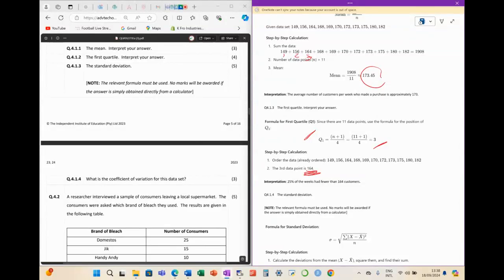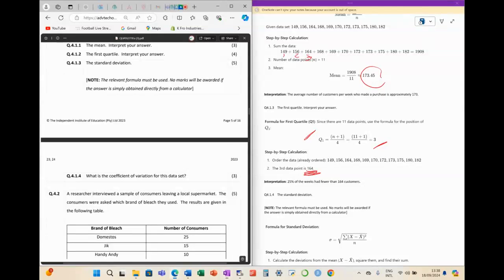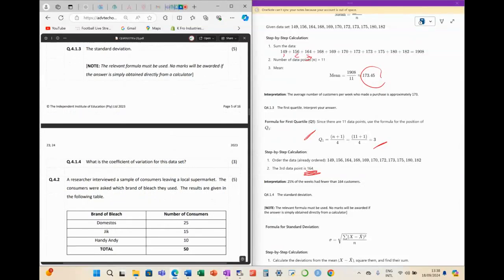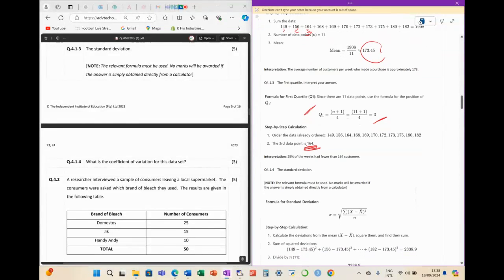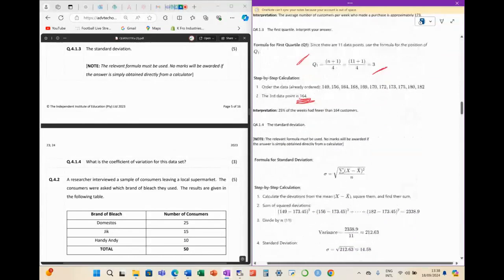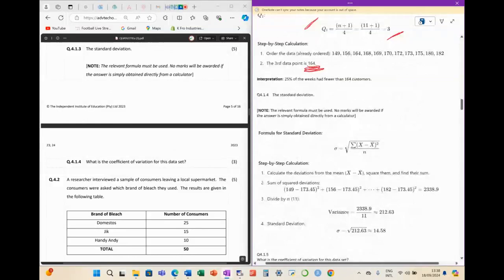Right. So the next thing, what did they ask? They asked for the standard deviation. And here you can see the standard deviation formula for individual data is slightly different. Again, we want the square root of our variance.